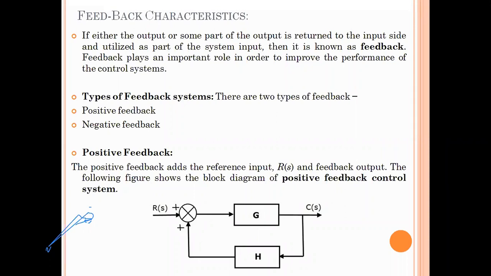So G is the complete gain of the system, H is the feedback gain. Now you can see the H is the feedback here, which is taking the output towards the input.